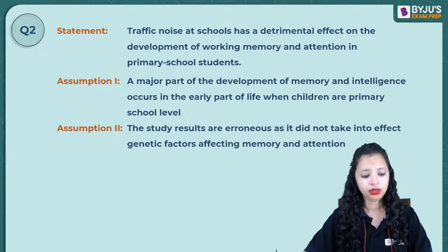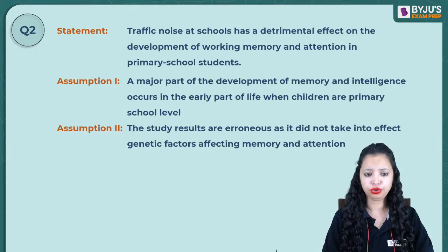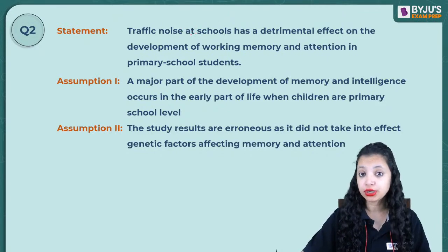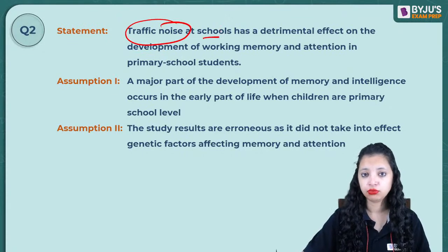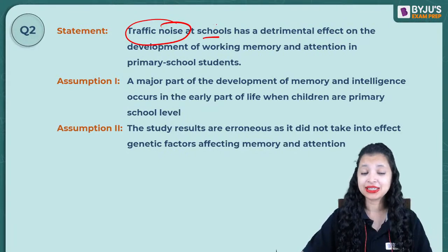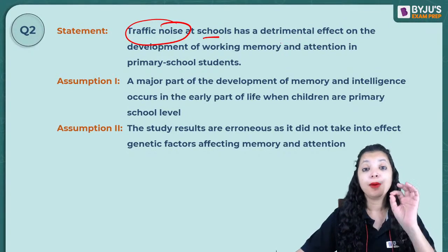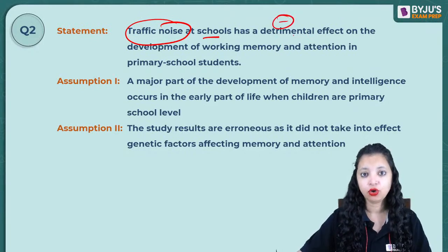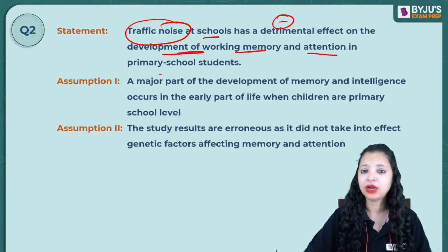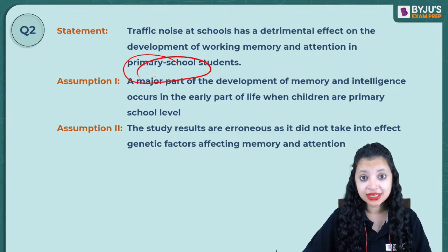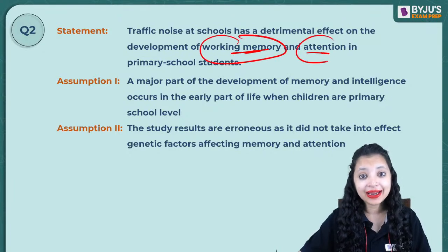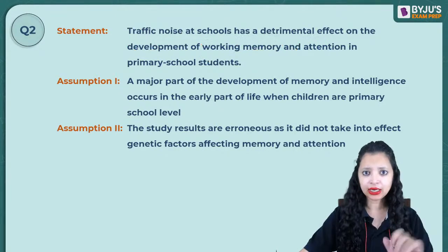AZK. Okay. Let me explain the question to you, everybody, before I show you the options and you mark the correct answer. There's a fact which shows the relationship between traffic noise and school. So maybe my school is located at the main road and there's a lot of traffic noise that comes in. The statement states that this traffic noise will have a bad effect, a negative effect on the development of working memory and attention in primary school students. So primary school students are being targeted and their working memory and attention will have a negative impact if there is traffic noise. Agreed?